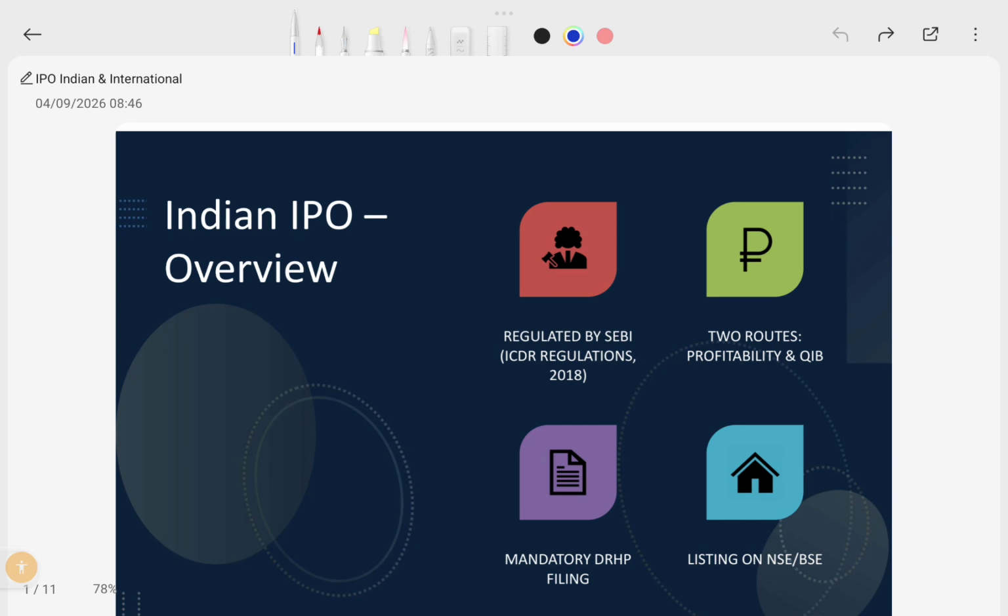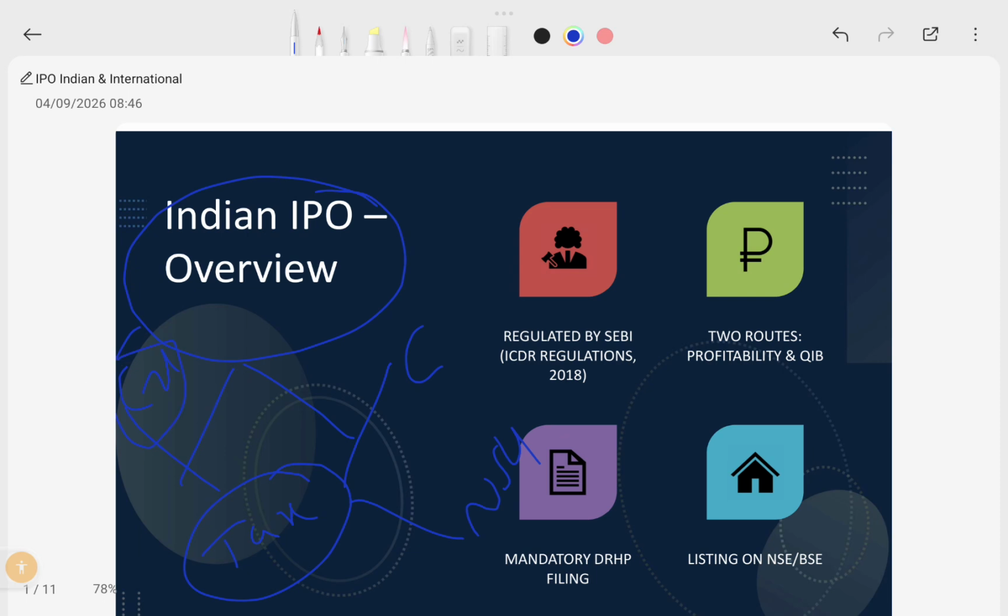Today we are going to discuss the Indian IPO procedure and the overall IPO overview, and also the differences between Indian and international IPOs, and what the tax implications regarding IPOs are for the company, for new shareholders, and for existing shareholders. We will discuss all these tax implications in a short while.